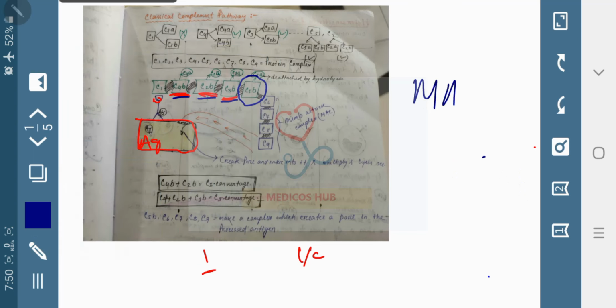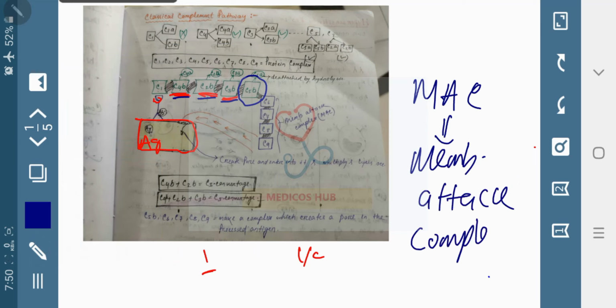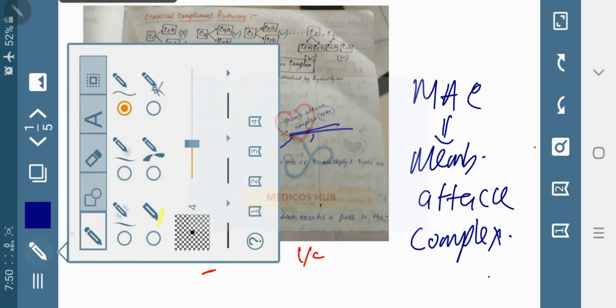This membrane attack complex comes directly to the antigen and makes a big hole by forming some chemical substances.